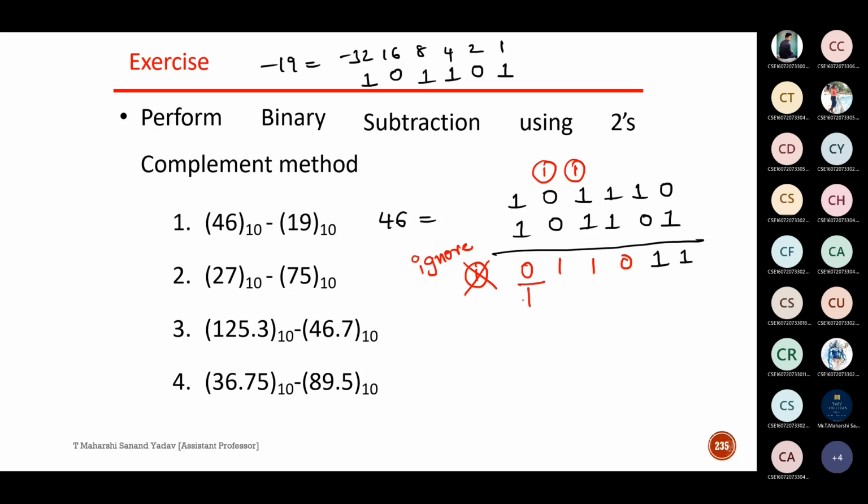Next, check the MSB, the most significant bit. If it is 0, is the result positive or negative? Positive, true binary. The result is positive and it is in true binary form, so till here it is enough. Suppose the most significant bit is 1, it is negative, so for the entire result you have to take the 2's complement. So our result is this one: 0 1 1 0 1 1 is our final answer.